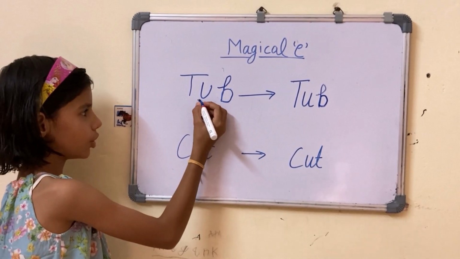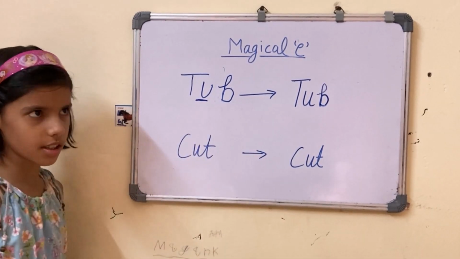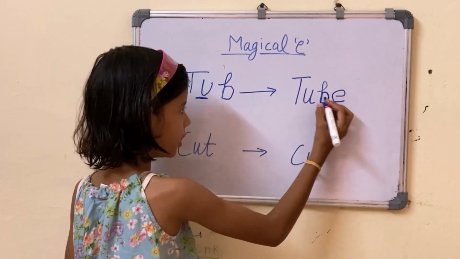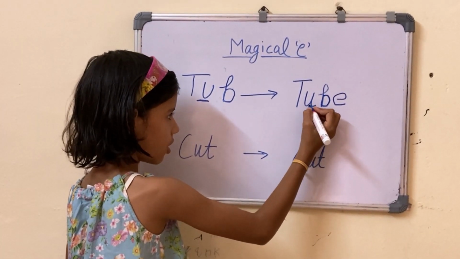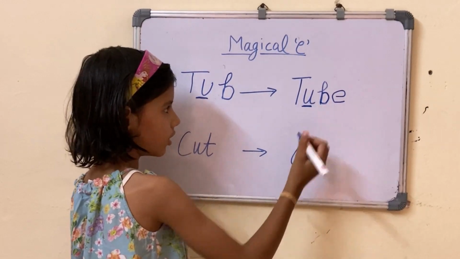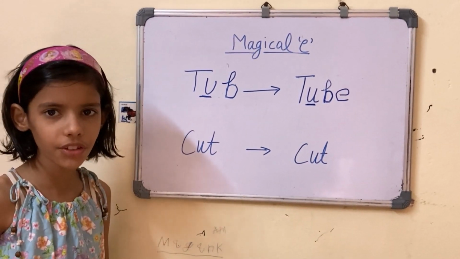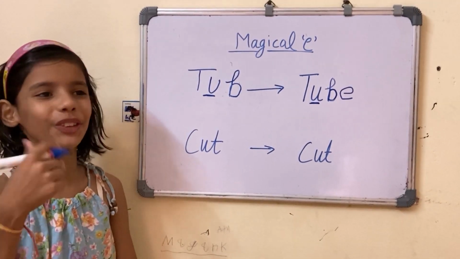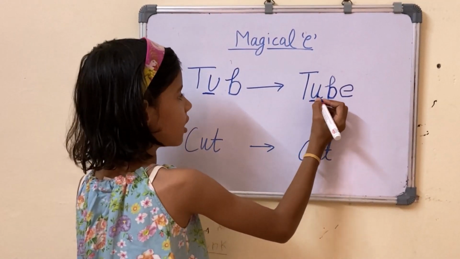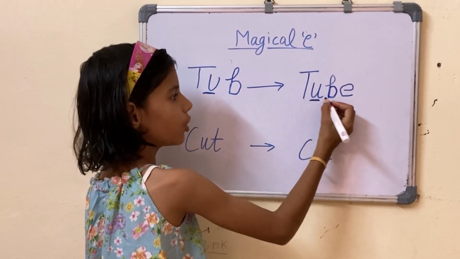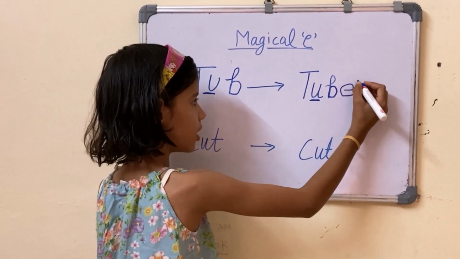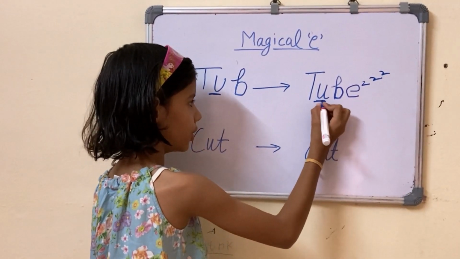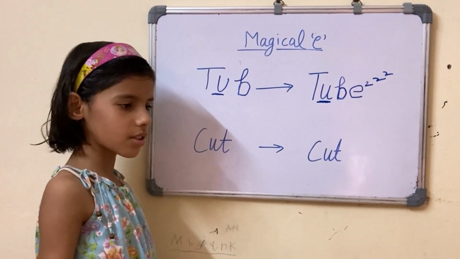Let's learn some more examples. Tub. The U was making short sound. We can put the magical E. The sound of U is long. What is the long sound of U? U. Tube. The magical E was sleeping and U was making long sound.